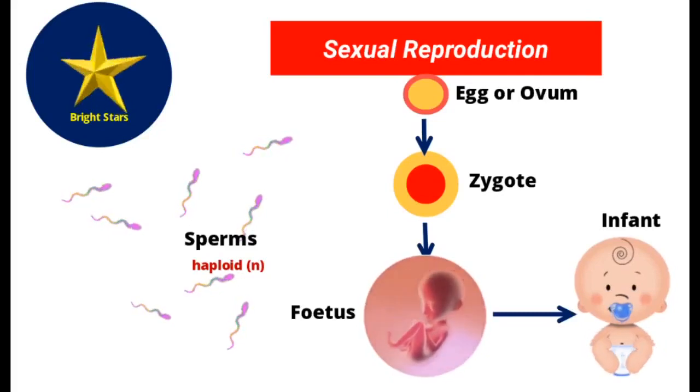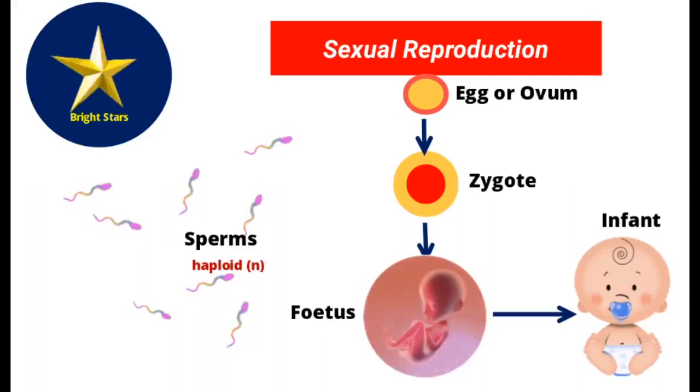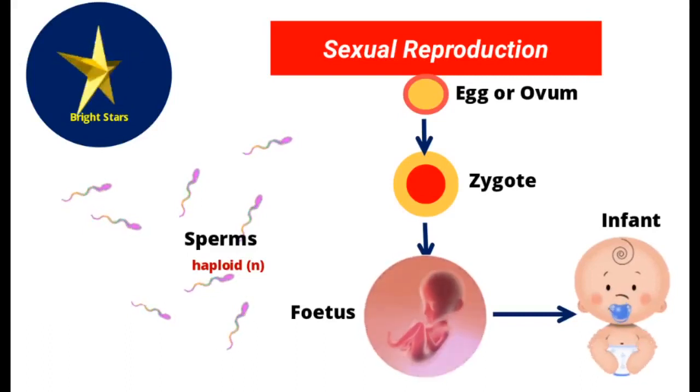Then the question: what is a chromosome? A chromosome is DNA, genetic material packed in proteins. Chromosomes are present in the nucleus in the form of chromatin reticulum. We studied in the first video that chromatin reticulum gets condensed into chromosome.